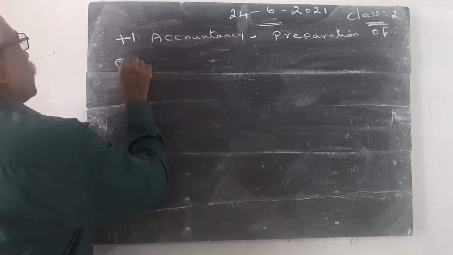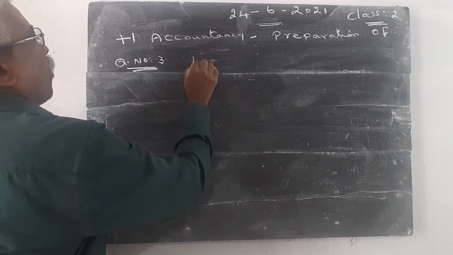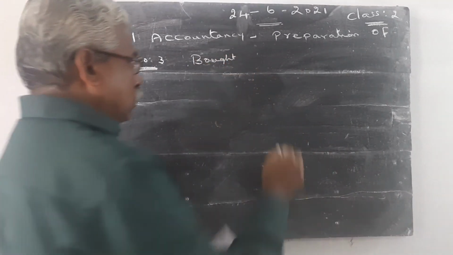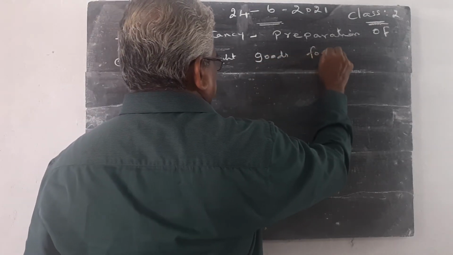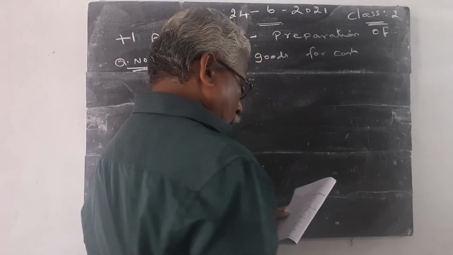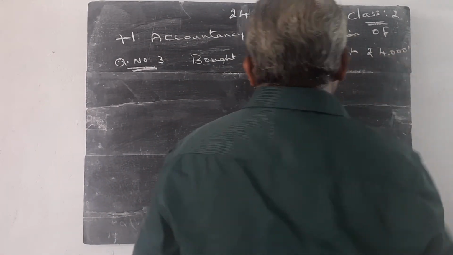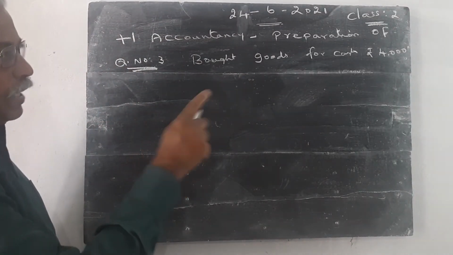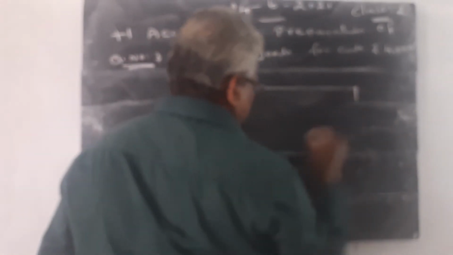Question number 3. Bought goods for cash rupees 4,000. This is another transaction. Bought goods for cash rupees 4,000. This transaction contains 2 accounts.